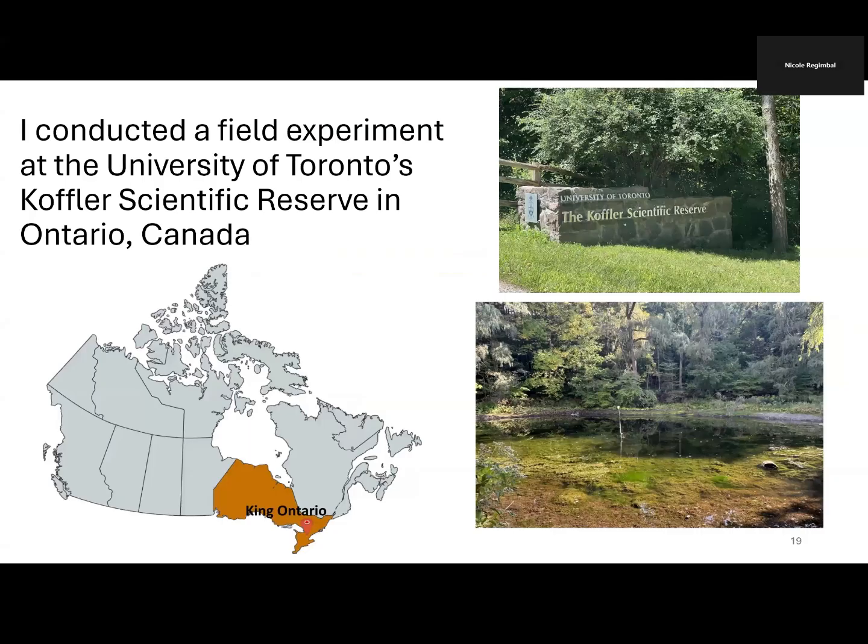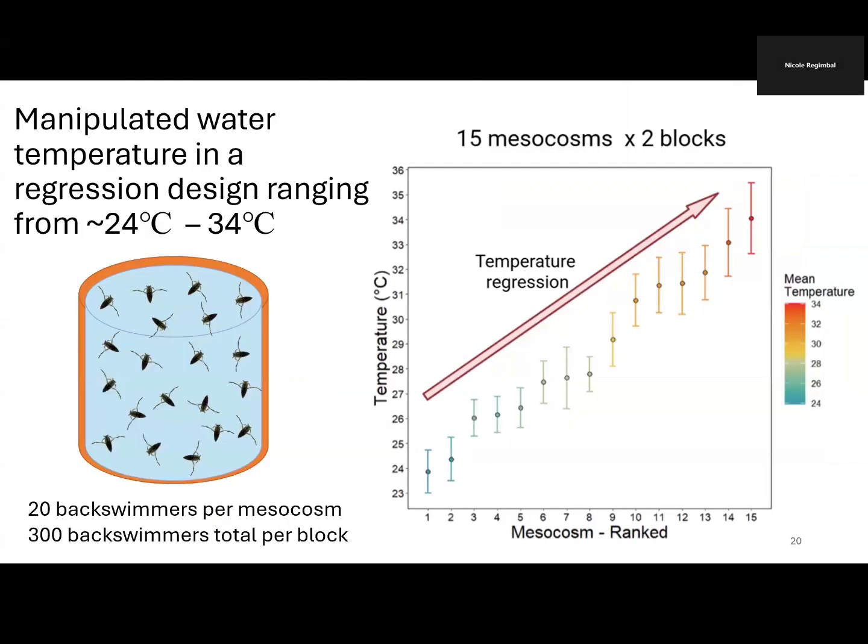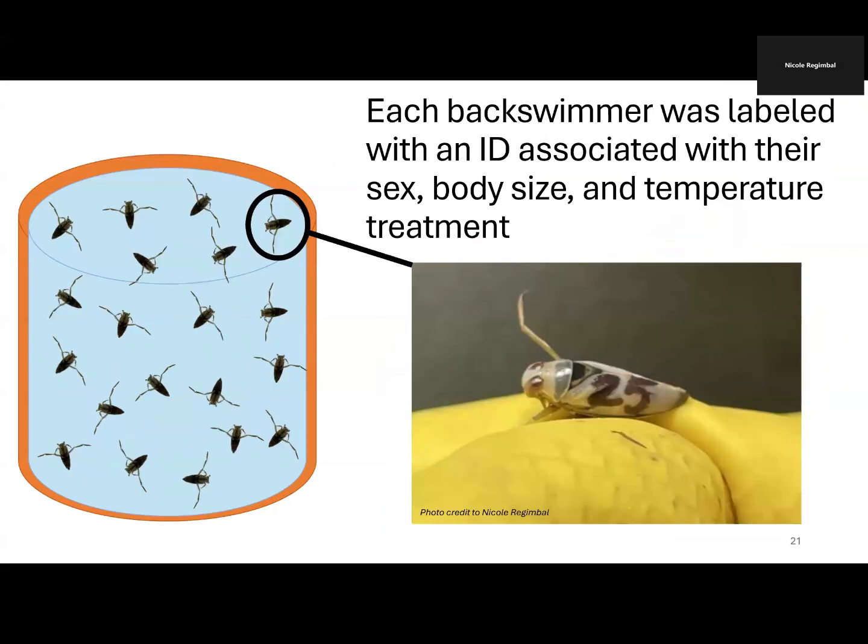To answer my research questions, I conducted a field experiment at the University of Toronto's Koffler Scientific Reserve, located in King City, Ontario, Canada. At the field station, I collected backswimmers from ponds on site and conducted an outdoor mesocosm experiment with them. In 15 experimental mesocosms, I manipulated water temperature in a regression design ranging from about 24 to 34 degrees Celsius. In each mesocosm, I had backswimmers interacting in populations of 20 individuals. This results in 300 backswimmers total per block, and I conducted two consecutive blocks.